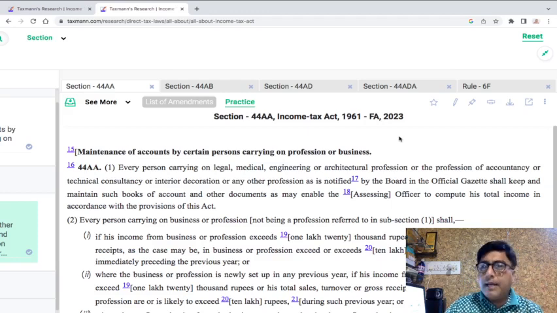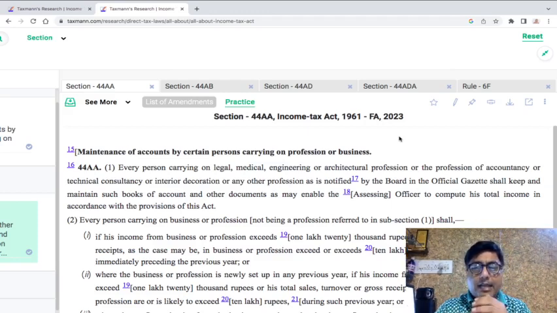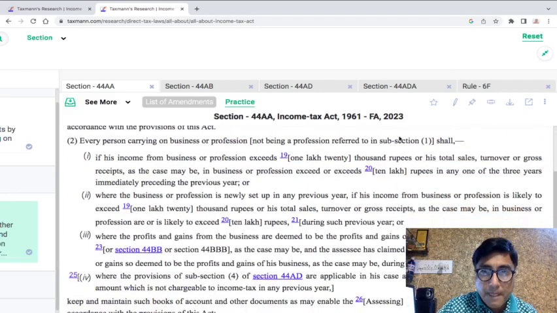Now 44AA(1) talks about every person carrying on a specified profession or a notified profession, who shall keep and maintain such books of accounts and other documents as may enable the assessing officer to compute the total income in accordance with the provisions of this Act. We have to go to Rule 6F, which talks about books of accounts. I am not going into that particular rule. Now going to sub-section 2, which is relevant.